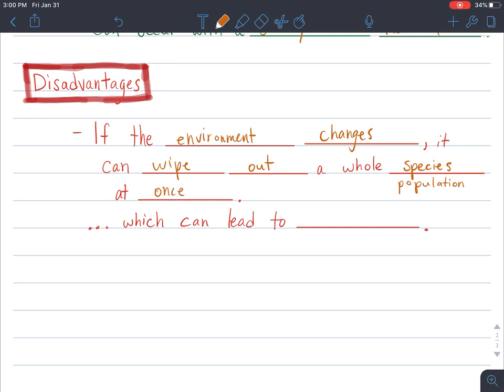It's like right now with the coronavirus happening in humans, or different types of viruses or even sicknesses that happen in humans. A lot of times it doesn't spread very easily because we all have different DNA. We all have different traits. But if everyone had the exact same traits, then we would all get sick at the same time, which would cause huge problems. And in some organisms, if the whole population lives in one environment and that environment changes or some disease comes through, then it can actually lead to extinction. And that is a disadvantage.